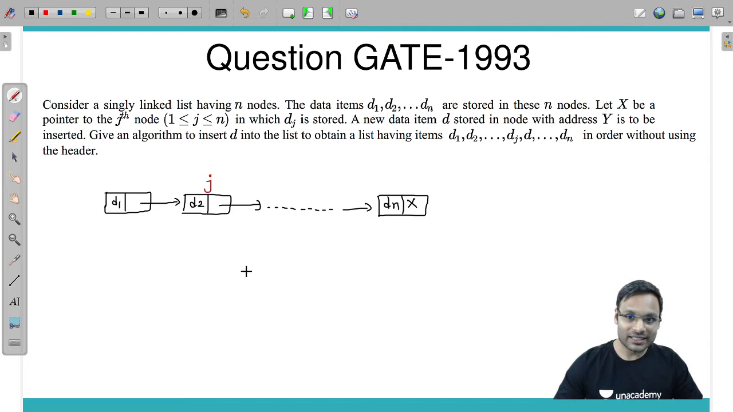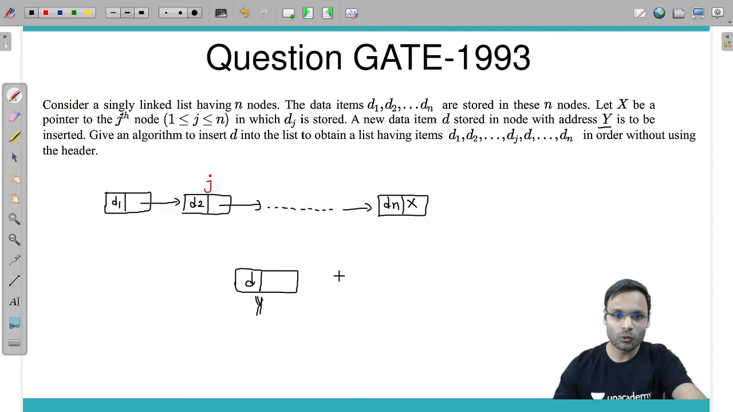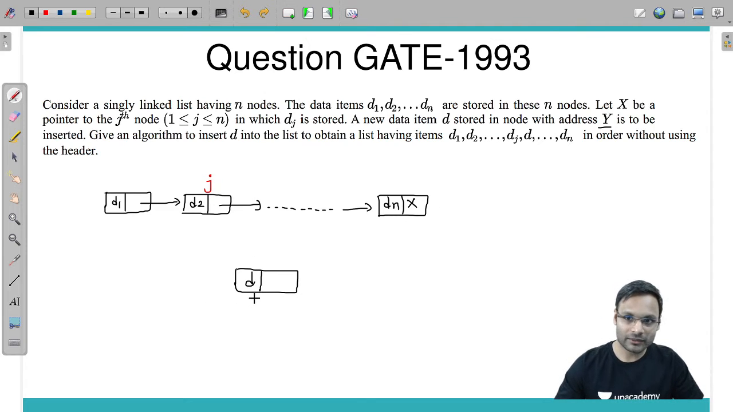A new data item d is stored in a node with address y. So there is a new data item which I have inserted in a new node. The data item is d and the address of this particular node is in y. Okay, fine.